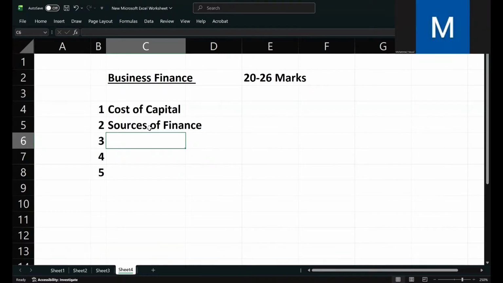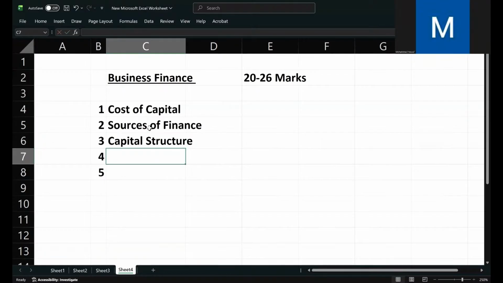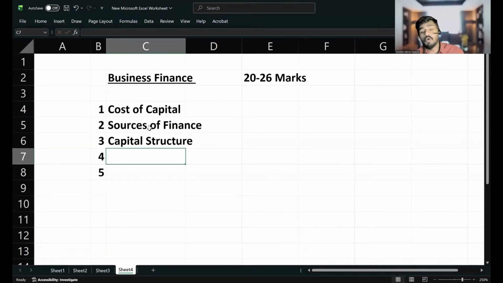Capital structure theories. Then dividend policy. If you ask me which is the smallest chapter in financial management, I can tell you dividend policy is the smallest chapter. You can study the entire dividend policy in half an hour.